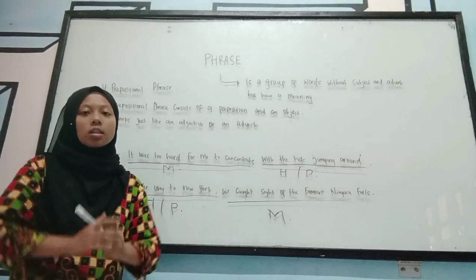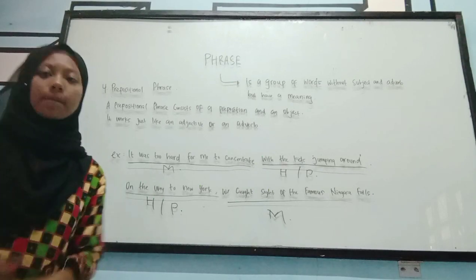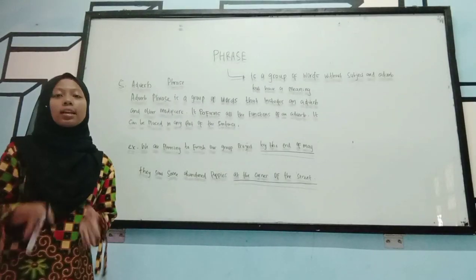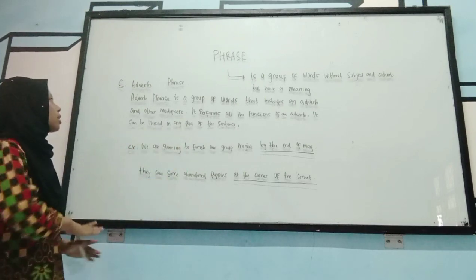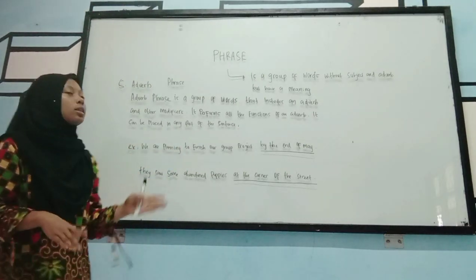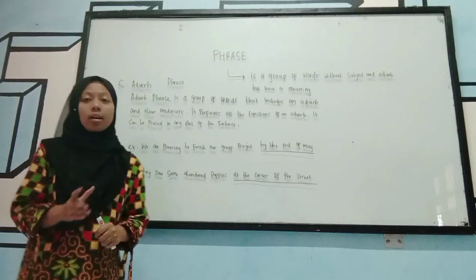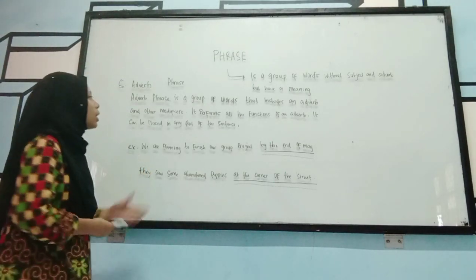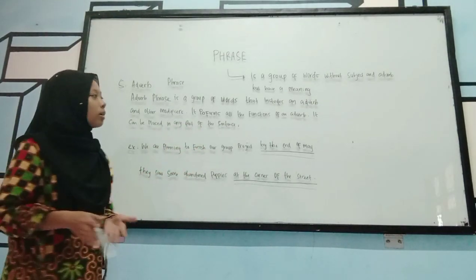And next, the last one, we talk about adverb phrase. An adverb phrase is a group of words that includes an adverb and other modifiers. It performs all the functions of an adverb.